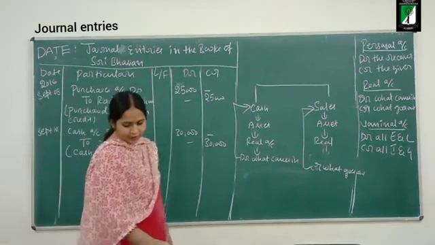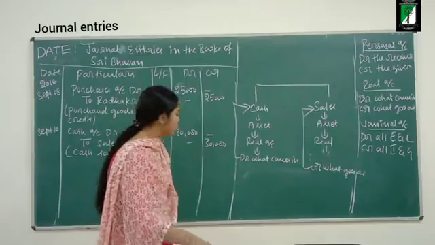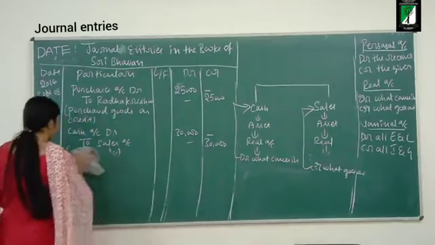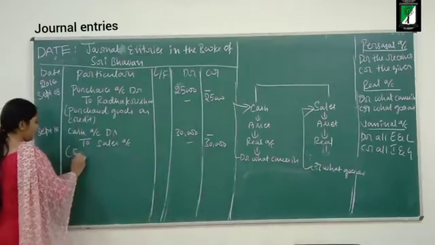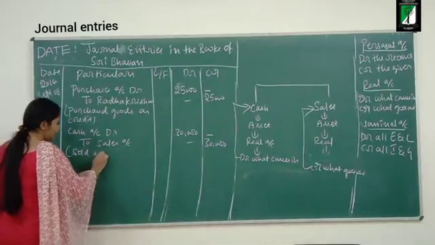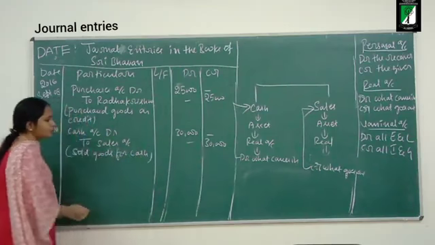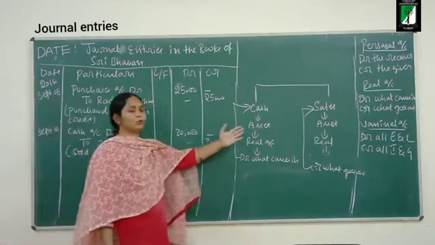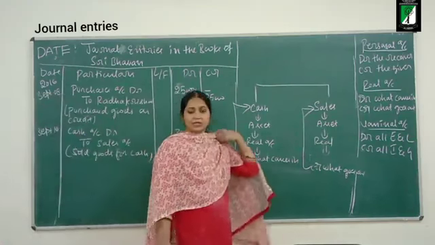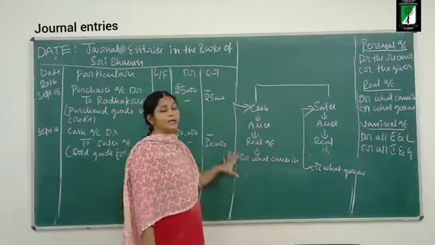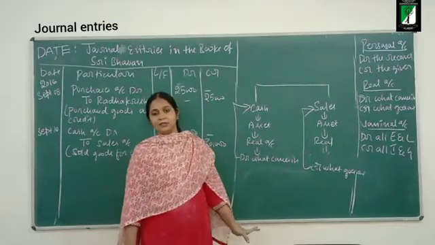Now let us move on to the second transaction. Sold goods for cash. You can write sold goods for cash. Now this working is not required. You should just write the format and the journal entries.